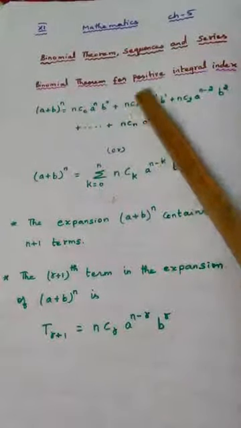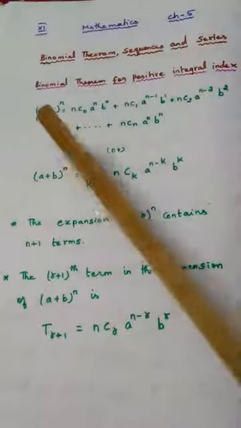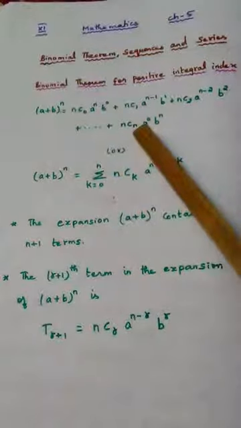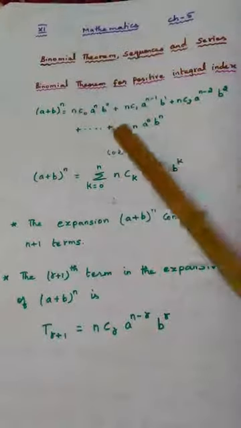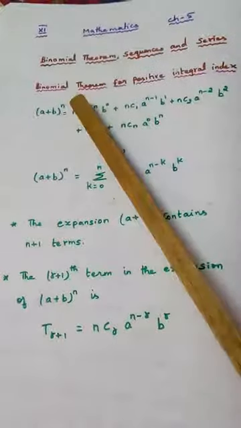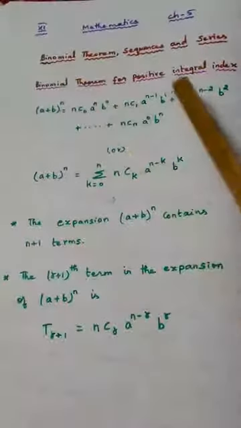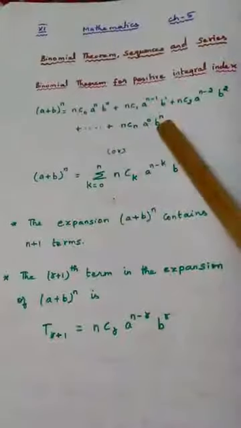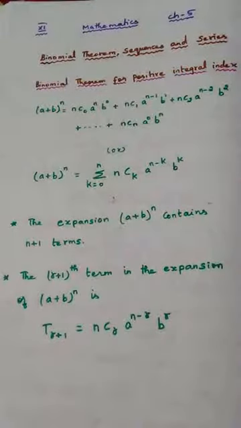Accordingly, the first term has nC0, the second term nC1, the third term nC2, nC3, nC4, and finally nCn. This is the n plus 1th term. You should also notice that since the power is n, if you count the number of terms on the right hand side, it will be n plus 1.